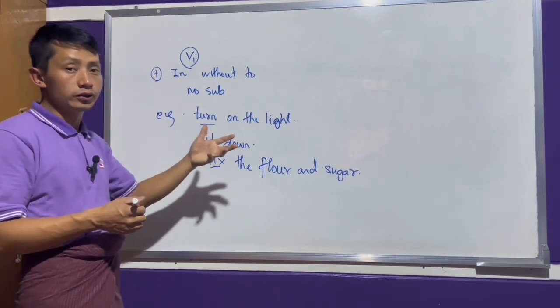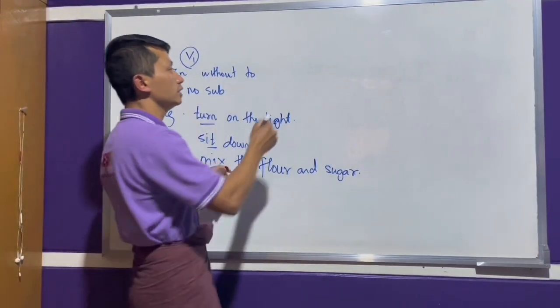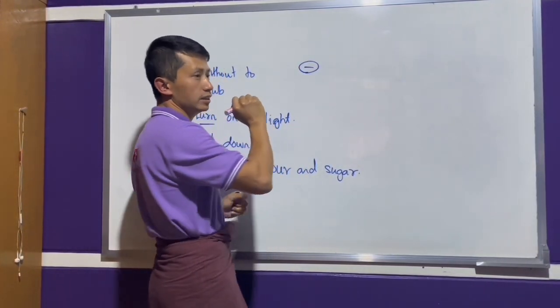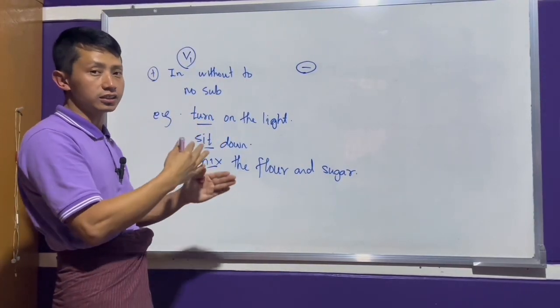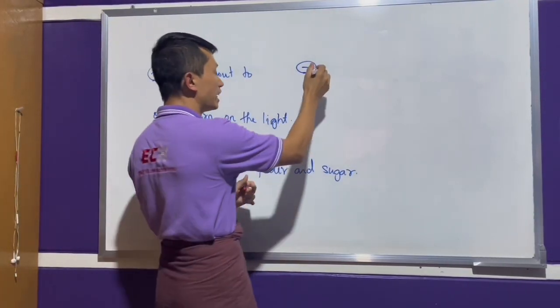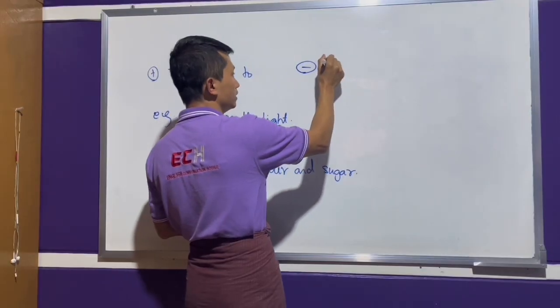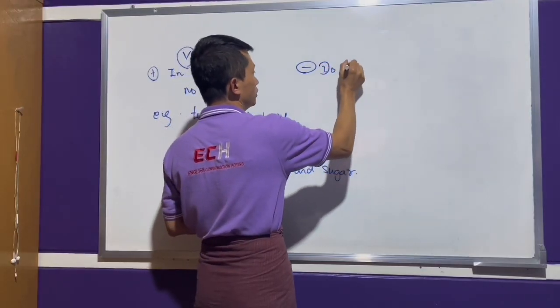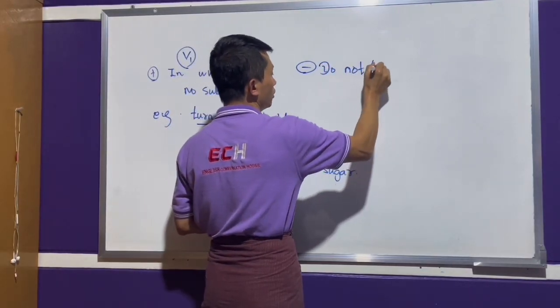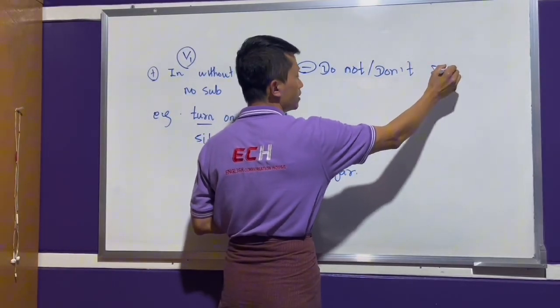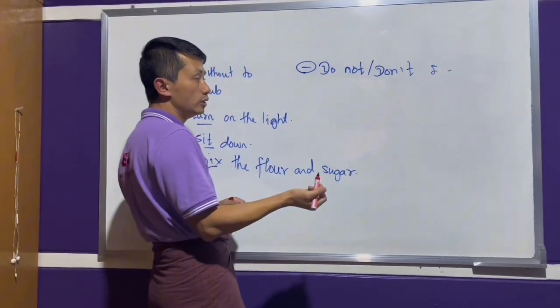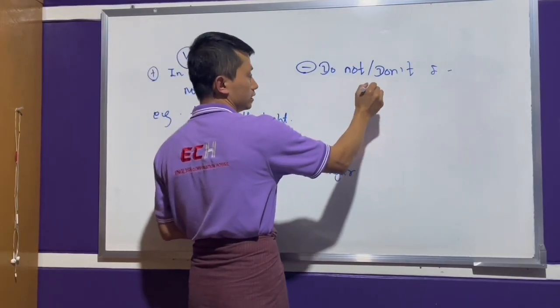Let's go to the negative form. Negative is the same. Like we add not. So we form the negative with do not or don't. The same. Infinitive without to or no subject.